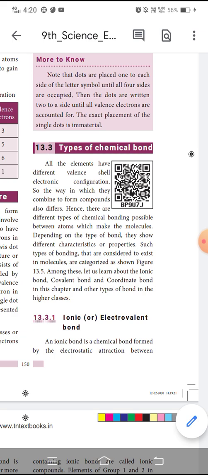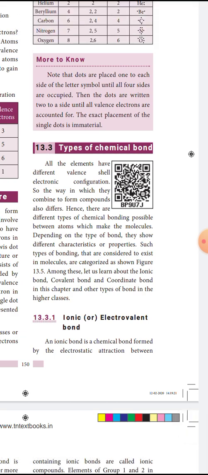Depending on the type of bond, they show different characteristics and properties. Such types of bonding are considered to exist in molecules. So, in this we are going to learn about ionic bond, covalent bond and coordinate bond.